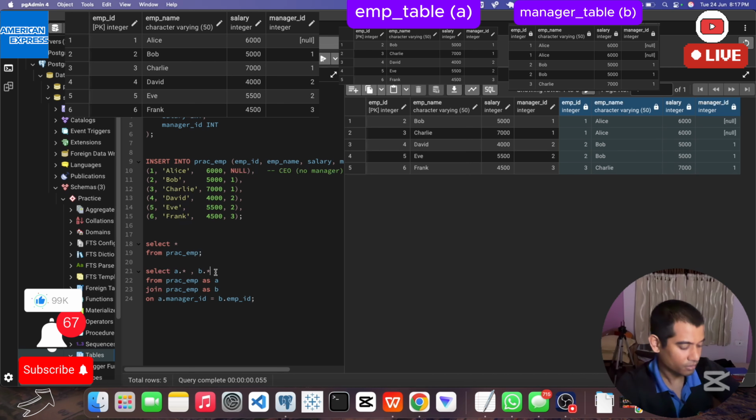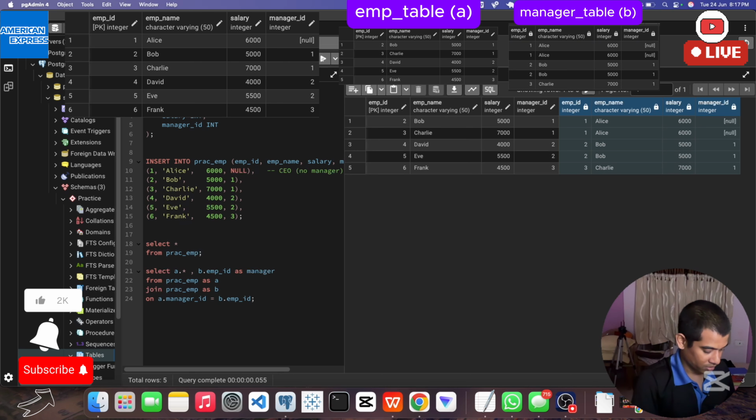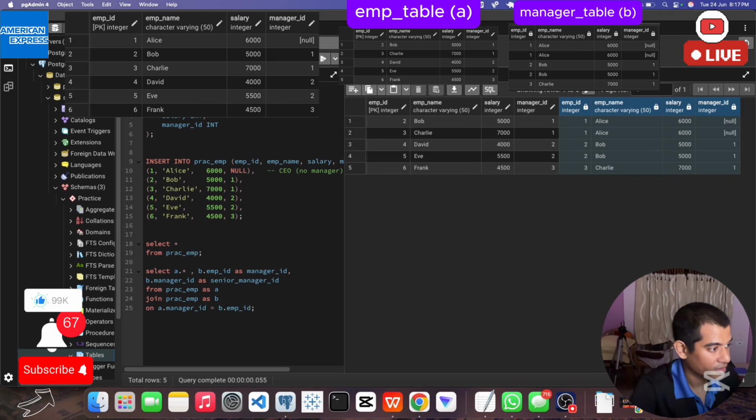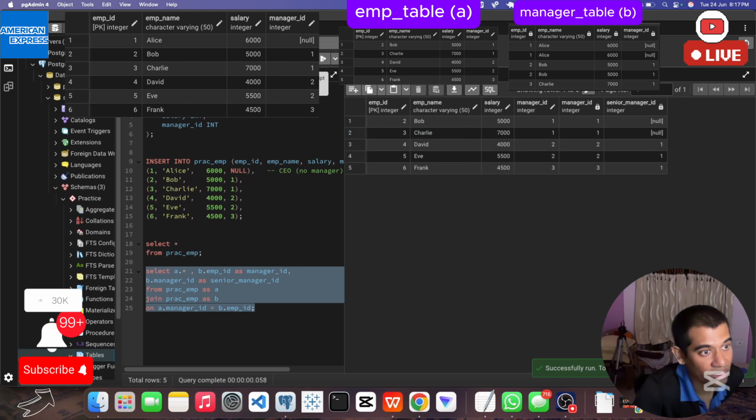Means if I say b dot emp ID as manager ID and b dot manager ID as senior manager ID, right? This is actually the thing I am talking about.